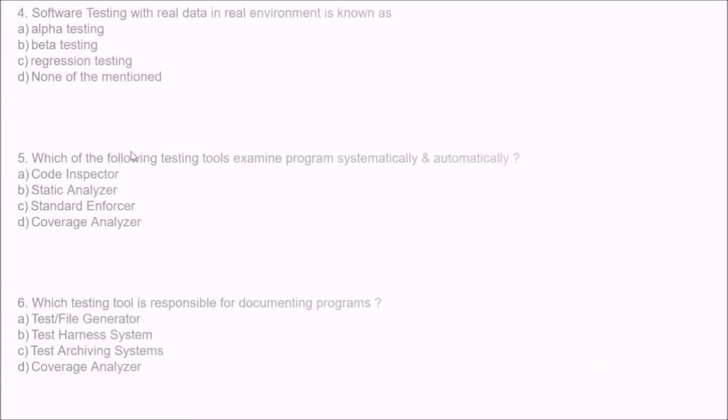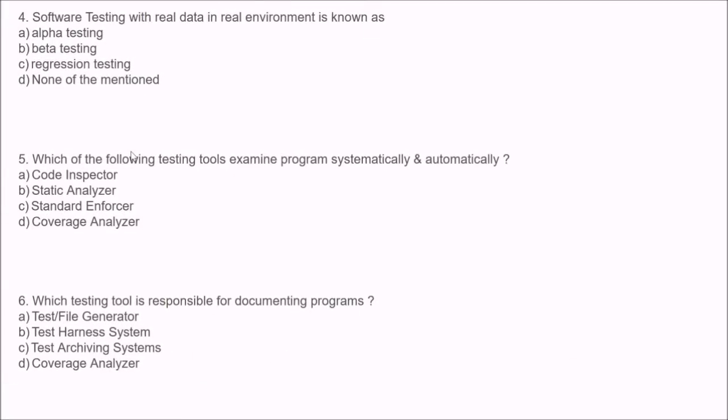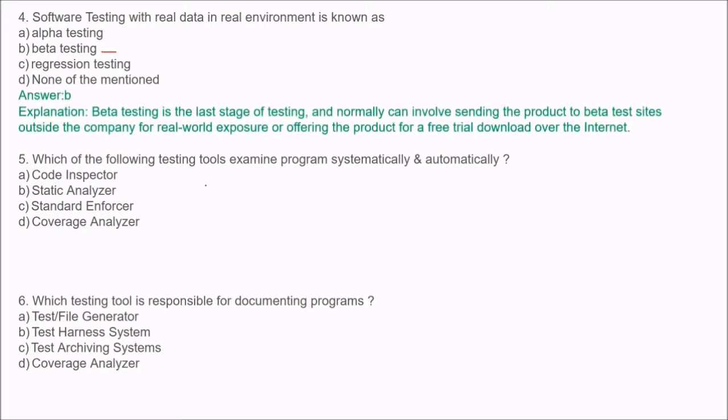The next question is, software testing with real data in real environment is known as? Is it beta testing or any other testing? The answer is beta testing only, because beta testing is the last stage of testing, and normally it can involve sending the product to beta test sites outside the company for real world exposure, or offering the product for a free trial download over the internet like shareware.